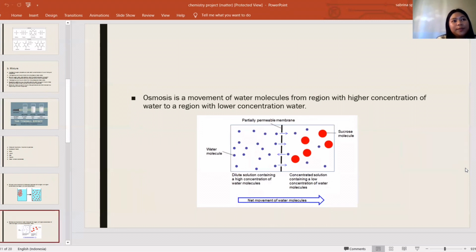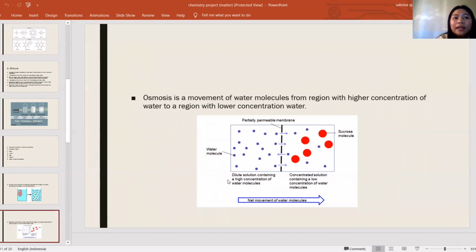And then there is osmosis. Osmosis is a movement of water molecules from a region with higher concentration of water to a region with lower concentration of water. The picture that we see is an example of osmosis, wherein this one is the partially permeable membrane, and this red one is the sucrose molecule, and the blue one is the water molecule.